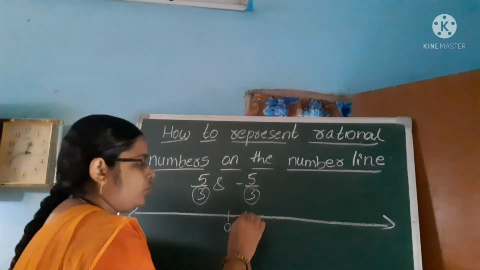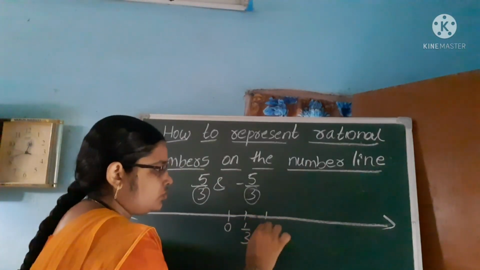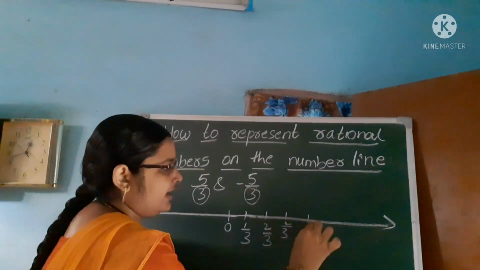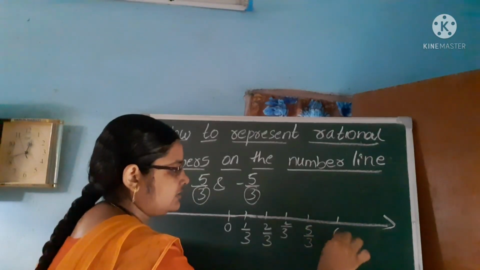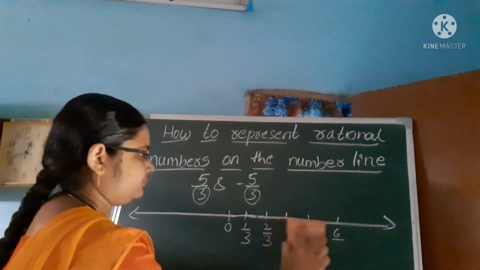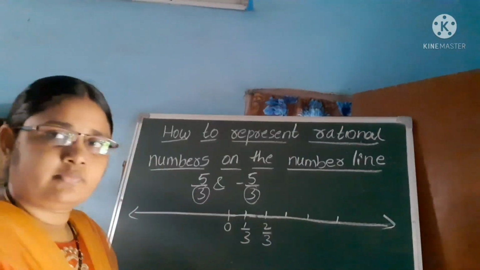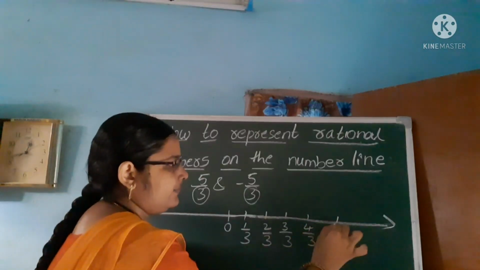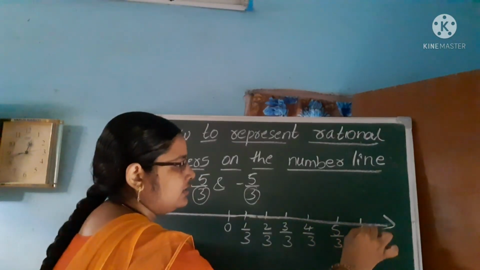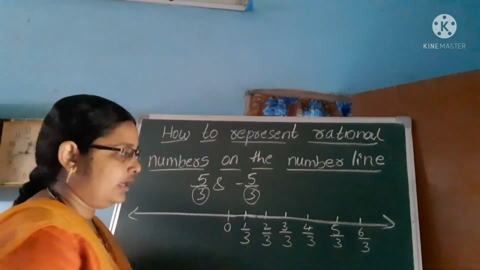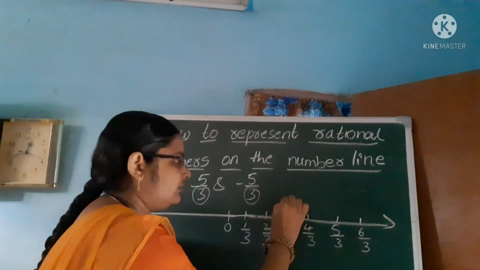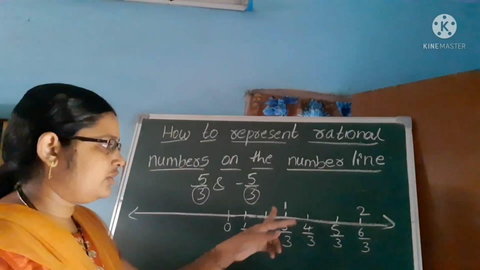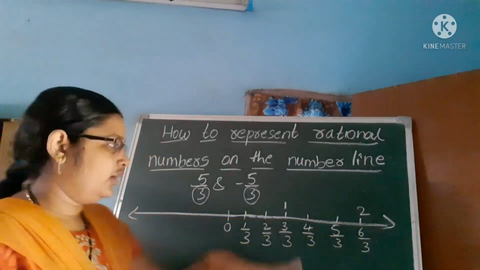So write 1 by 3, 2 by 3, 3 by 3, 4 by 3, 5 by 3, 6 by 3. Okay, here what is the value of 3 by 3? 1. What is the value of 6 by 3? 2. Is it clear? Positive numbers 1, 2 and then 3. Okay, next